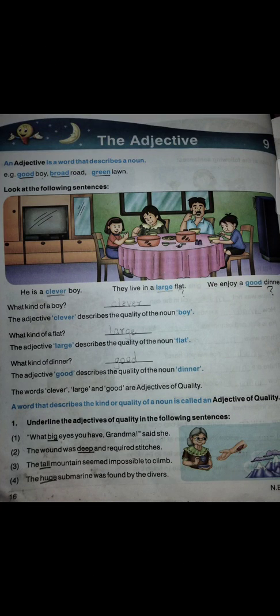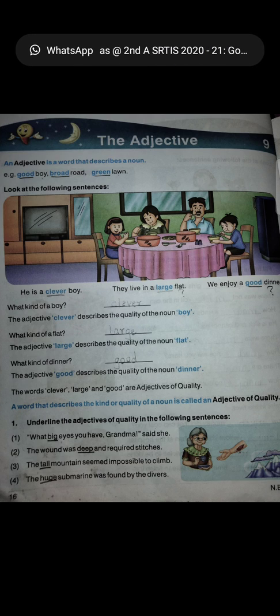Good afternoon, students. So, today in the English grammar class, we have learned the topic adjective. Now, what is an adjective? An adjective is a word that describes a noun. Adjectives are the type of word which tell us about the noun, how the noun is. For example, good boy. How is the boy? Good. Broad road. How is the road? Broad. Green lawn. How is the lawn? Green.